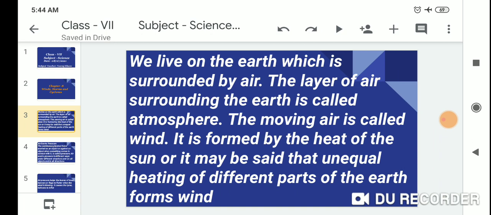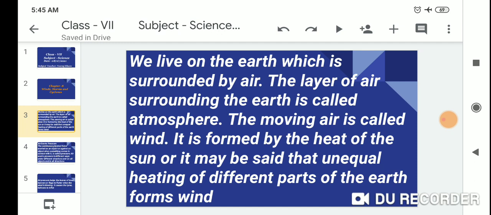We live on the earth, which is surrounded by air. The layer of air surrounding the earth is called the atmosphere. Can you understand the atmosphere? The moving air is called wind.